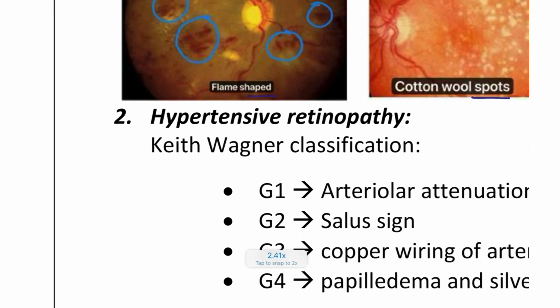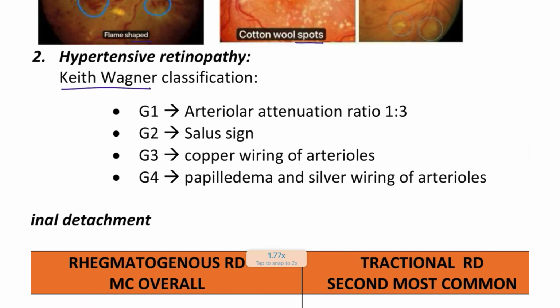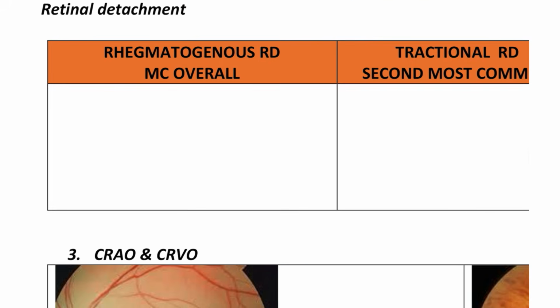Next, moving on to hypertensive retinopathy. In hypertensive retinopathy, just the stages are asked. The staging classification is the Keith Wagener classification. Grade 1 is arteriolar attenuation, grade 2 is the Salus sign, grade 3 is the copper wiring sign, and grade 4 is papilledema and the silver wiring of the arterioles. Just remember the names; the findings are not asked so much.